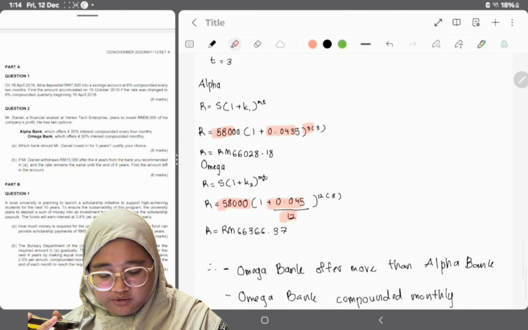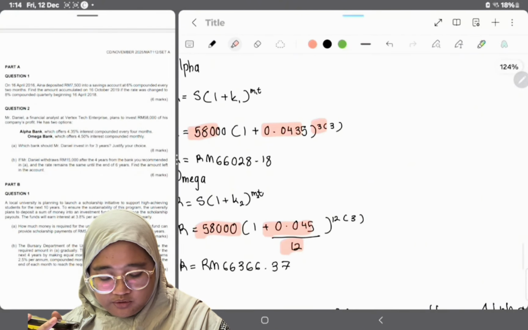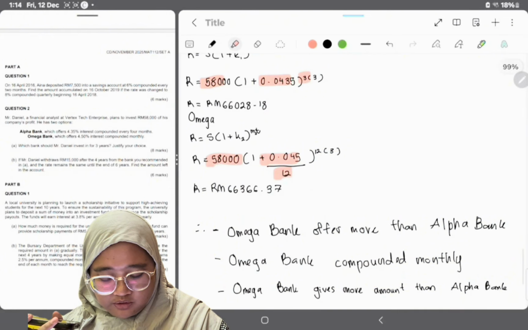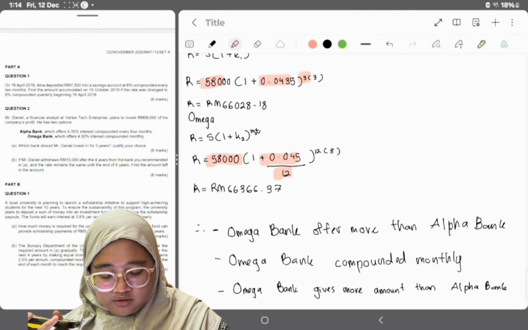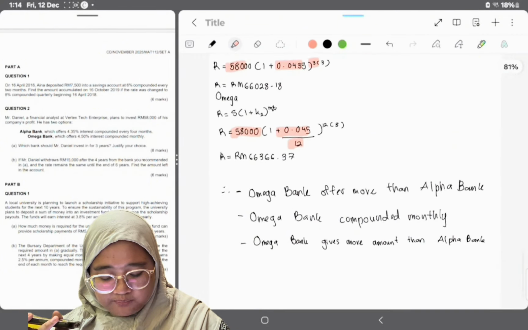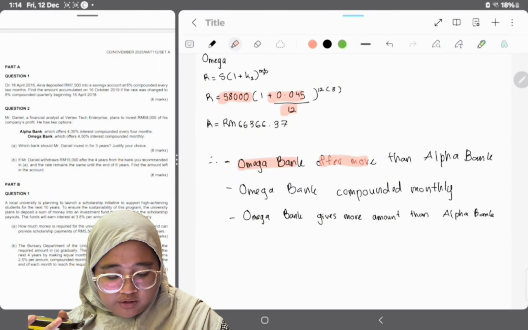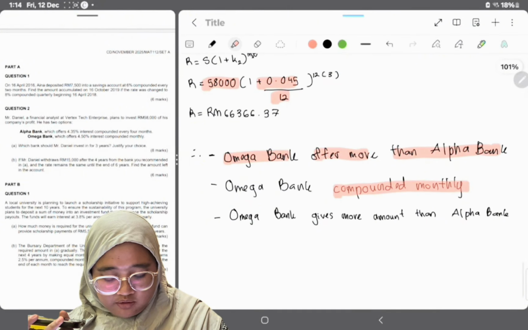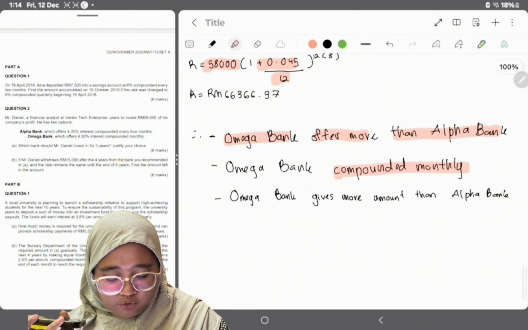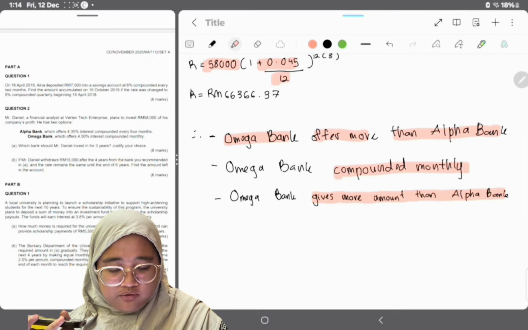The answer for Alpha is 66,208 and the answer for Omega is 66,366 and 37 cents. We choose Omega Bank because Omega Bank offers more than Alpha Bank. Also, Omega Bank is compounded monthly, so it gives more amount than Alpha Bank.